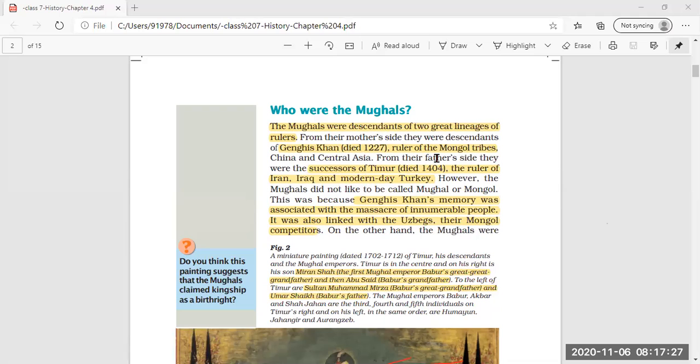Now, the second great ancestral background of the Mughals is that from the father side they were the successors of Timur. They were the successors of Timur means they belong to the Timur family also. And who was Timur? Timur was the ruler of Iran, Iraq, and modern day Turkey, and he died in 1404. So these were the two.